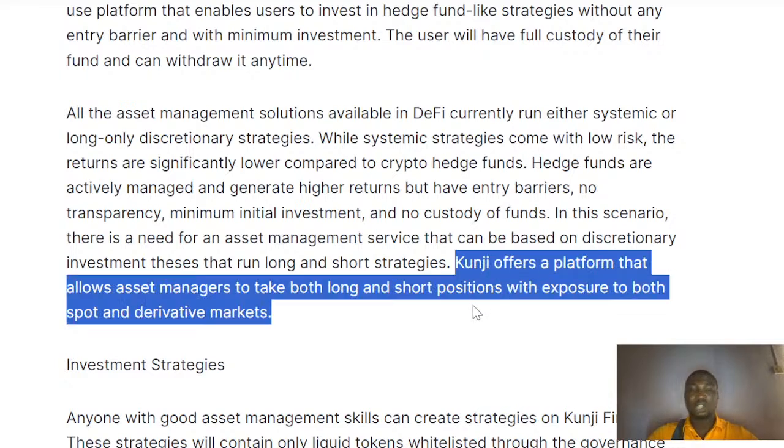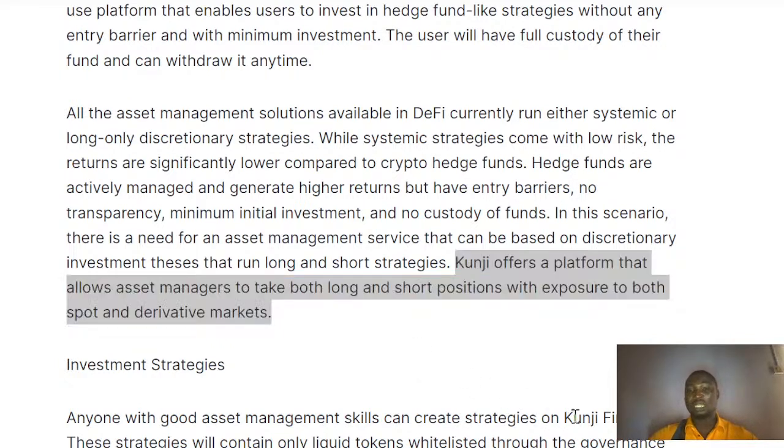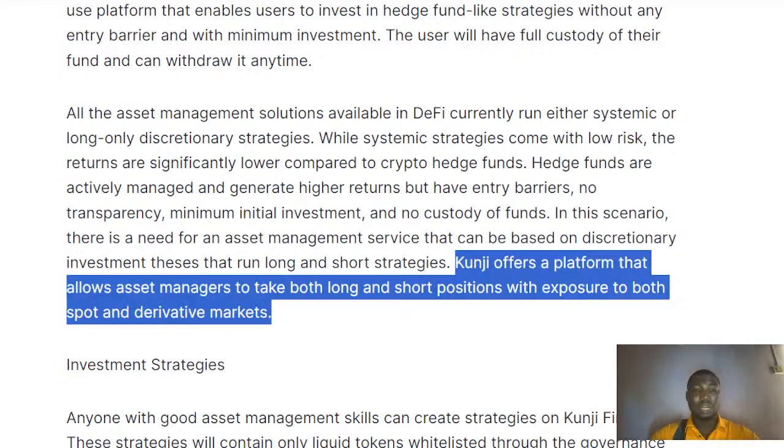So all these are very important, and it is advisable for everyone listening to me. You can take advantage of this when looking at the ecosystem, at what they are doing and what they are building. All these points are very important that we need to take note of when looking at the ecosystem.